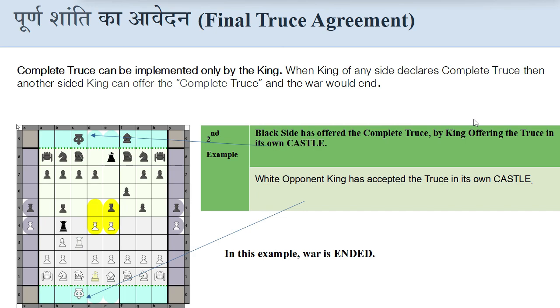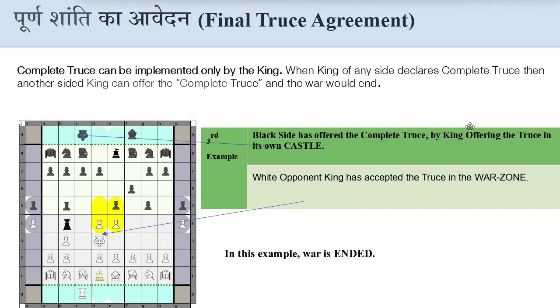This is the second example and the best example where both sides have agreed to the final truce agreement. You can see the black side has offered the complete truce by the king offering the truce in its own castle. Similarly, the white opponent king has also accepted the truce in its own castle. In this example, war gets ended because both kings agreed on the final truce agreement.